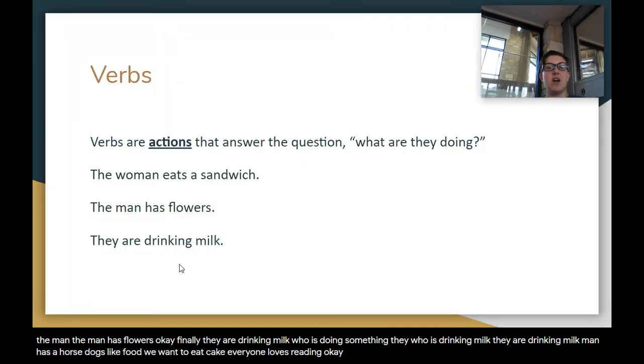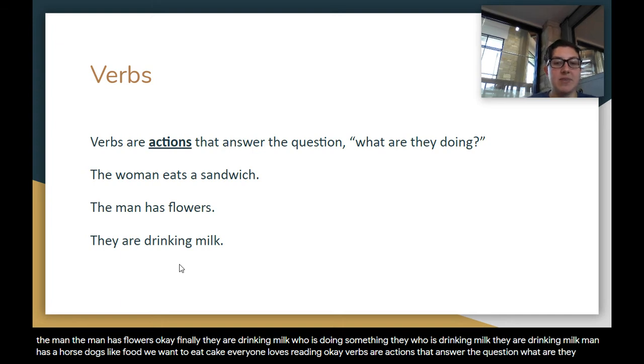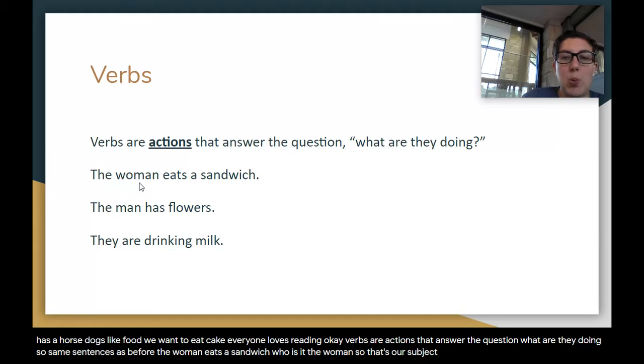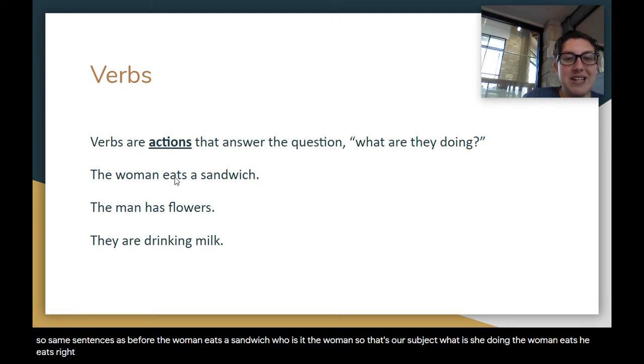Okay, verbs are actions that answer the question, what are they doing? So, same sentences as before. The woman eats a sandwich. Who is it? The woman. So that's our subject. What is she doing? The woman eats. She eats, right? The woman eats a sandwich. So my verb here is eats.